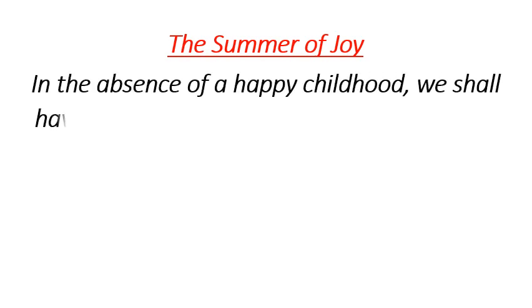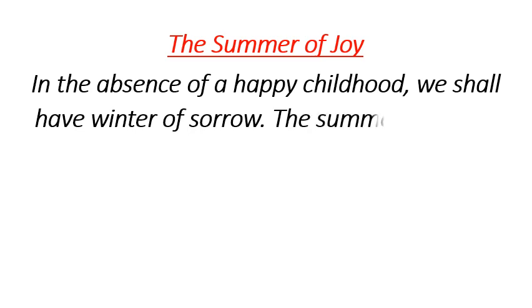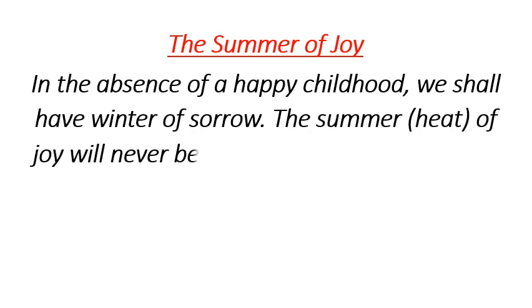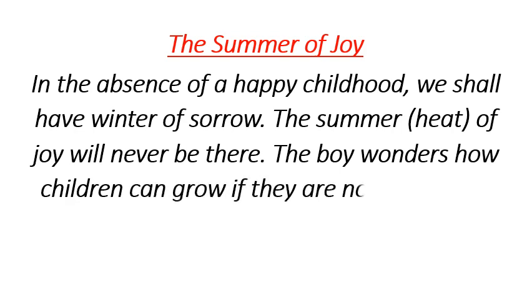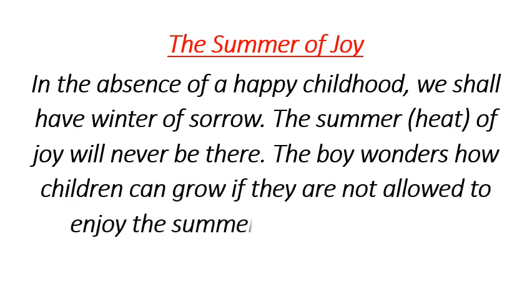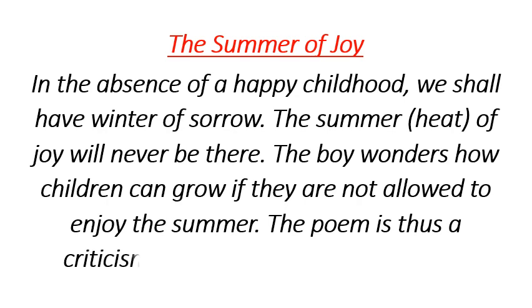The summer of joy. In the absence of a happy childhood, we shall have winter of sorrow. The summer means the heat of joy will never be there. The boy wonders how children can grow if they are not allowed to enjoy the summer.